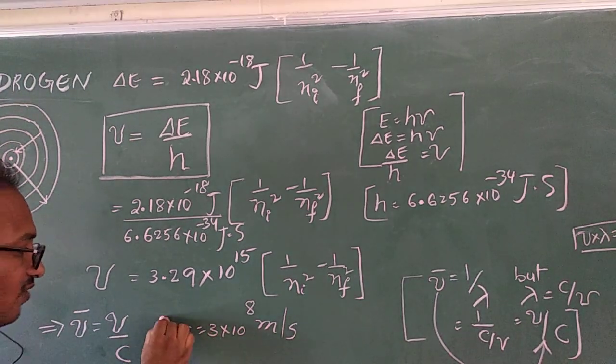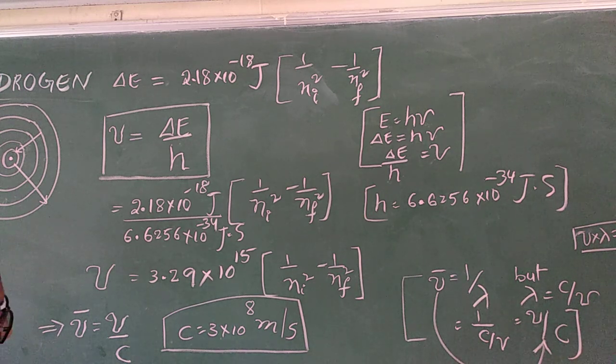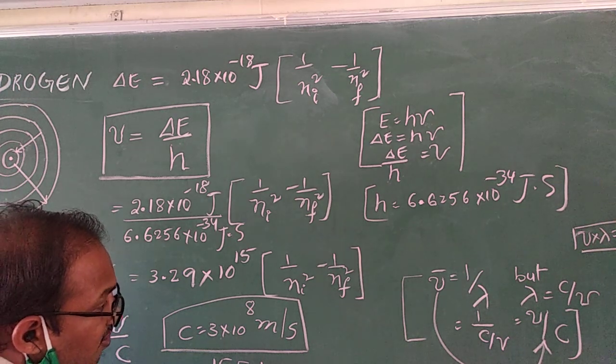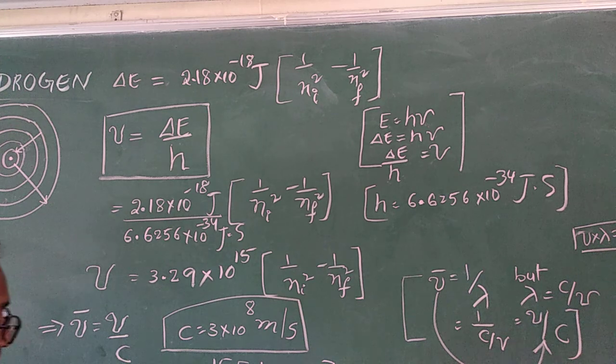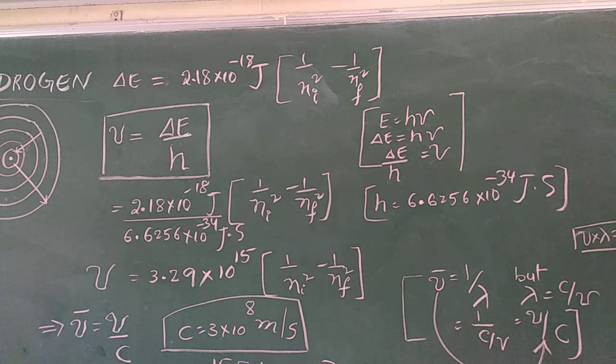So nu bar equals 3.29 × 10^15 × (1/Ni² − 1/Nf²) divided by 3 × 10^8 meter per second.